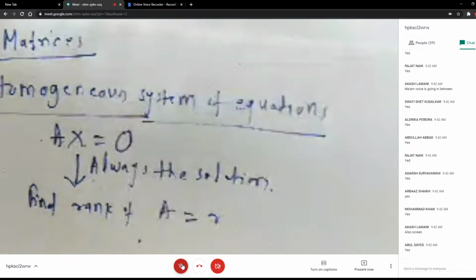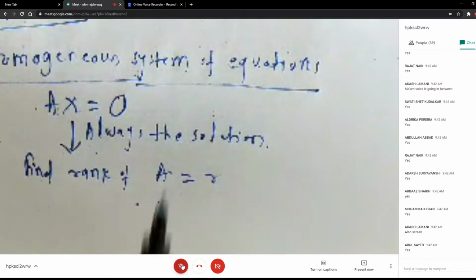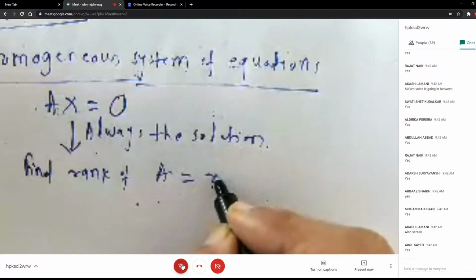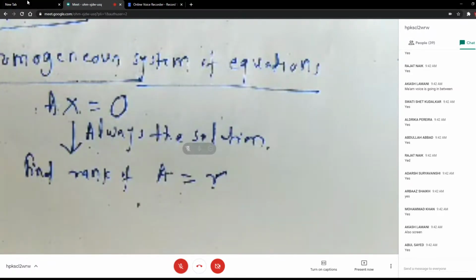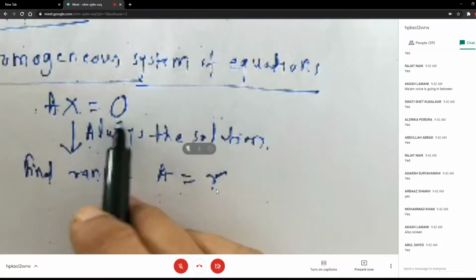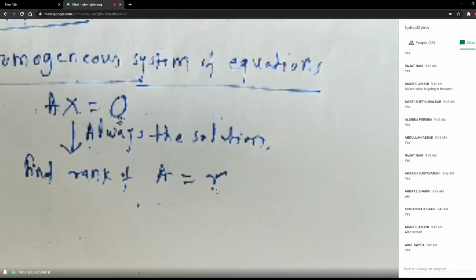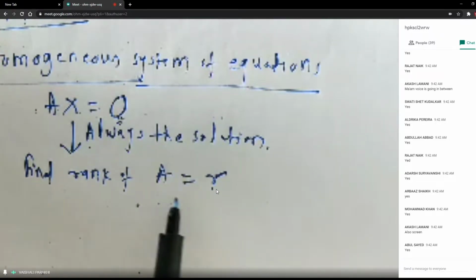So what I was saying, you need to find out the rank of matrix A. Denote this rank by letter R. Okay. Now in case of non-homogeneous system of equations, you have to write the augmented matrix A partition B. But in this case, what will be B, students? B will be 0, 0, 0, no? Because your right hand sides are all zero constants, right? So there is no question of writing the augmented matrix in this case. You are just finding the rank of matrix A and we are denoting it by R. So there will not be any R dash, remember.